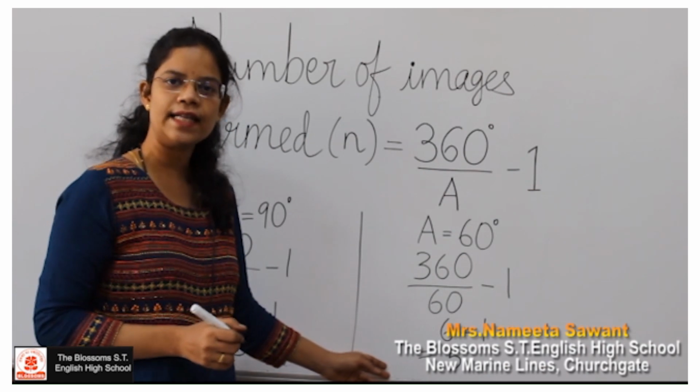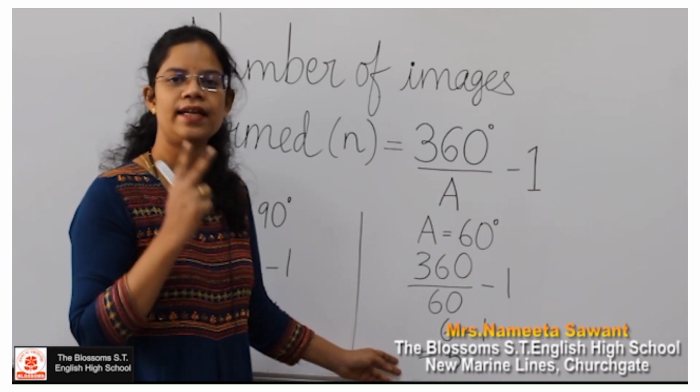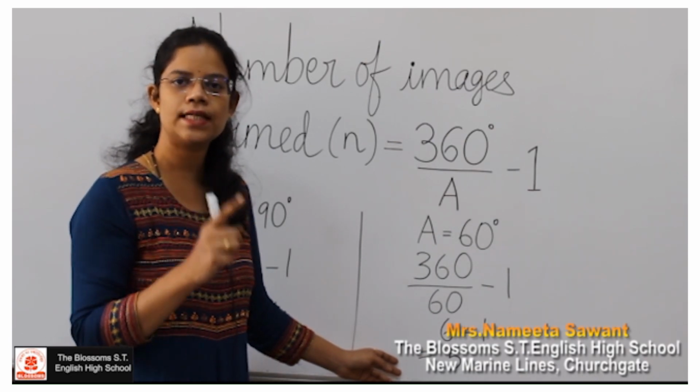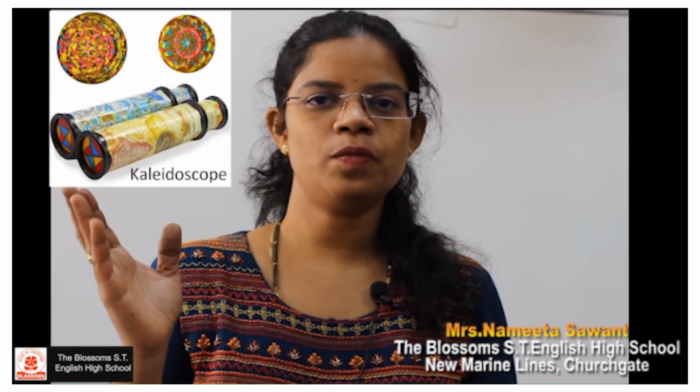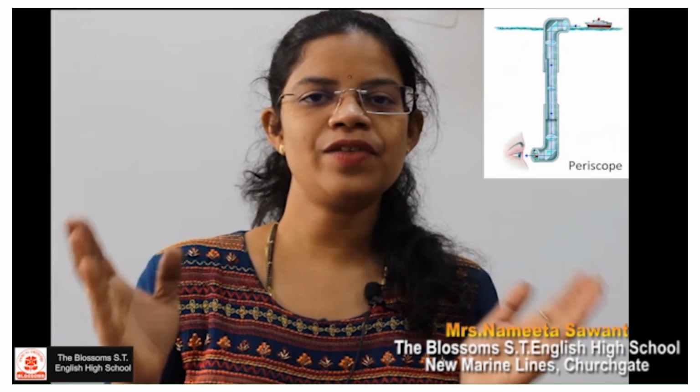So, we can say that 5 images will be formed when two mirrors are kept at an angle of 60 degree. Kaleidoscope and periscope both use the properties of reflection of light.